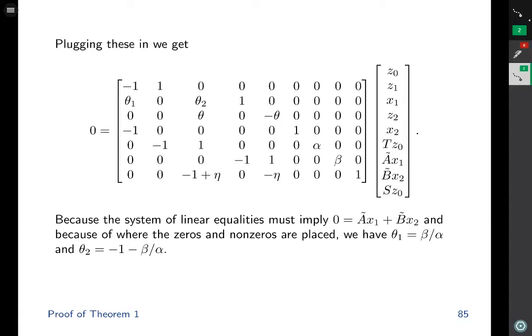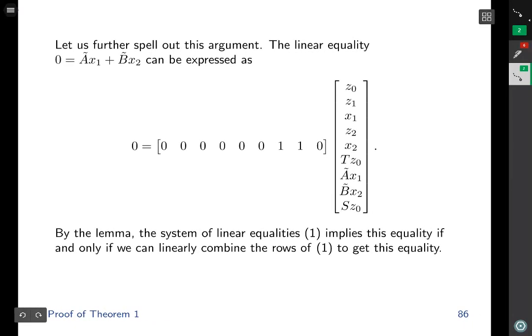Because the system of linear equalities must imply that the output of the operators A and B must sum to 0, and because of where the zeros and non-zeros are placed, we will have to conclude that theta 1 is of this form and theta 2 is of this form. Let's further spell out this argument. The linear equality 0 equals A tilde x1 plus B tilde x2 can be expressed as this linear equality, where this one is multiplied to A tilde x1 and this one is multiplied to B tilde x2. By the lemma, the linear system of equalities implies this current equality if and only if we can linearly combine the rows of our system of linear equalities to get this linear equality.